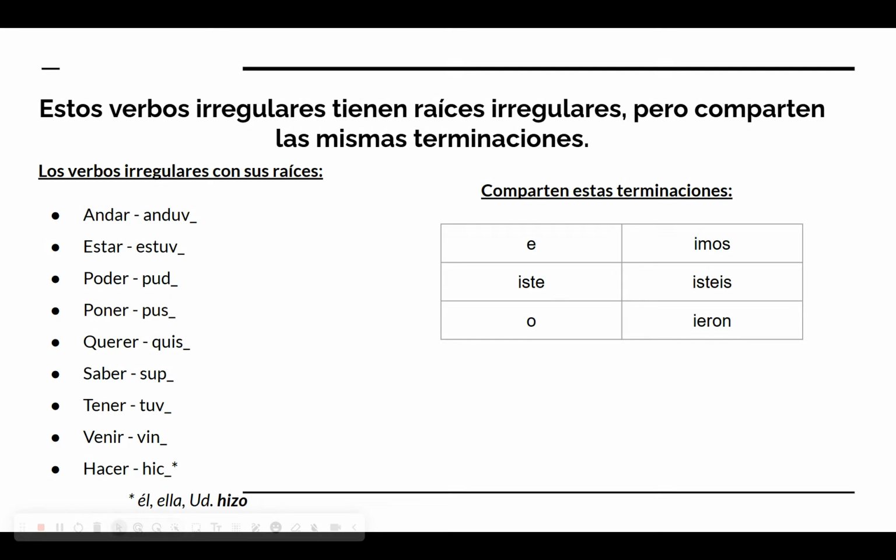Venir, vin, venir is to come. And hacer, hacer is to make or to do. And please note the little asterisk, because the el usted form of hacer is more irregular than the rest of the verb. It's hizo, H-I-Z-O. So all of these verbs on the left-hand side share the same endings that are on the right-hand side. And the endings they share are e, iste, o, imos, isteis, ieron.